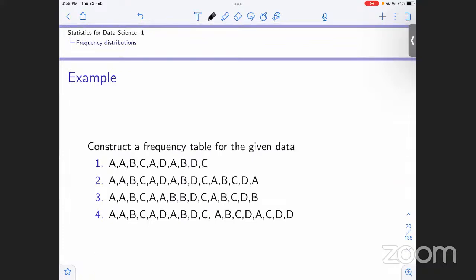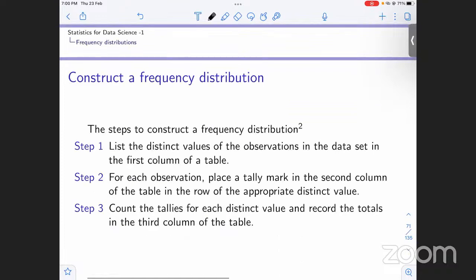Now, for example, we have been given this data. Construct a frequency table for the given data. We have A 4 times, B twice, C twice, and D twice. Now we have to construct a frequency table for the same. These are the steps that you have to follow while constructing a frequency distribution.